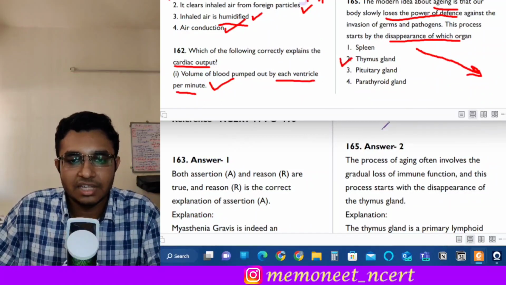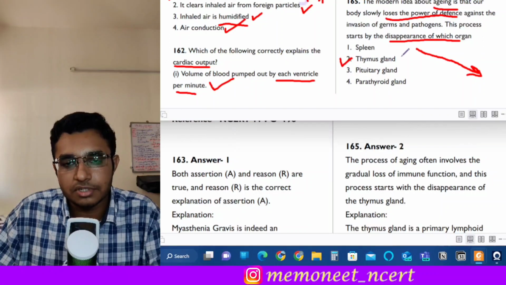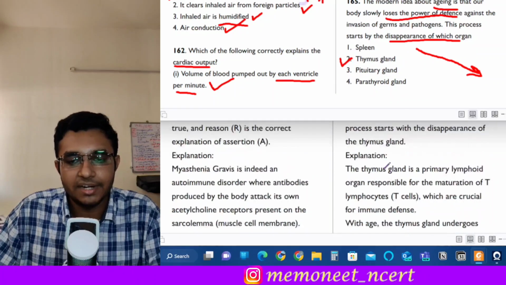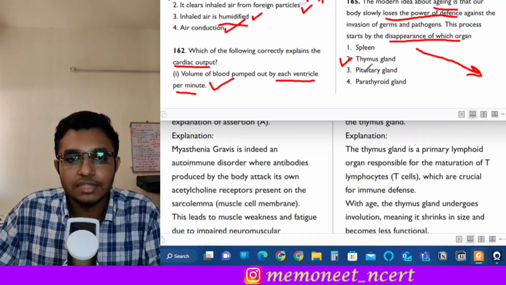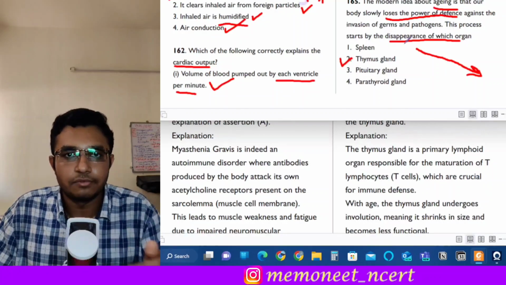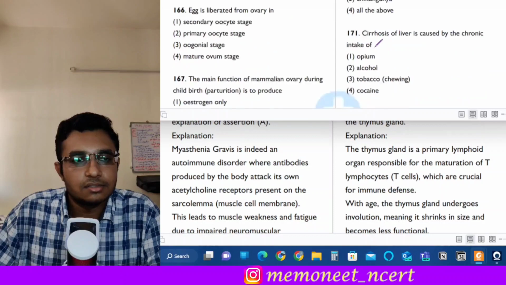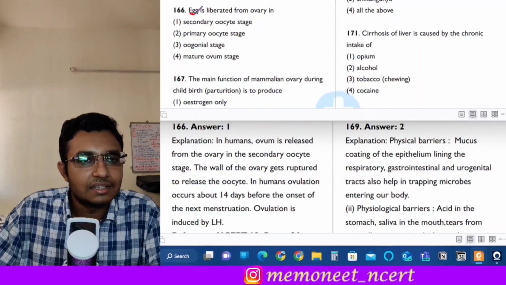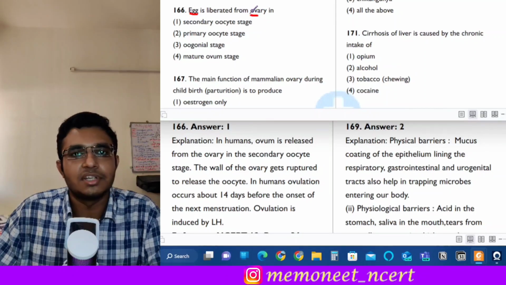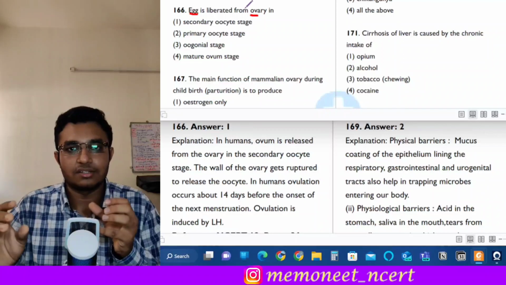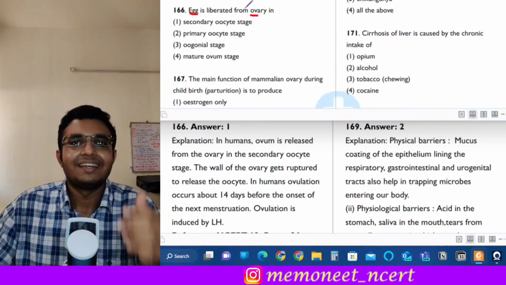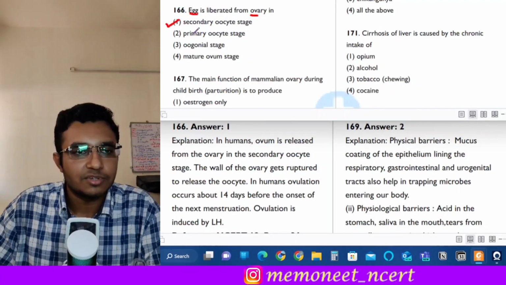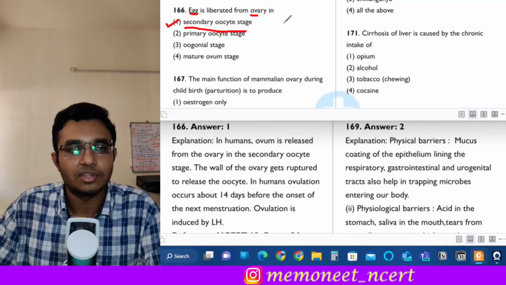So after the gradual loss of immune function, the process of aging starts, and this is with the disappearance of the thymus gland, right? The function of the thymus gland is to mature the T lymphocytes. The next question is question 166. It states that the egg is liberated from the ovary in which stage? So when ovulation occurs, the egg is released from the ovary. It is present in the secondary oocyte stage. So here the correct answer will be option 1. The secondary oocyte is released from the ovary.